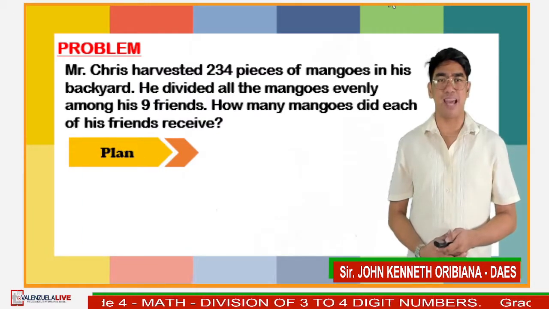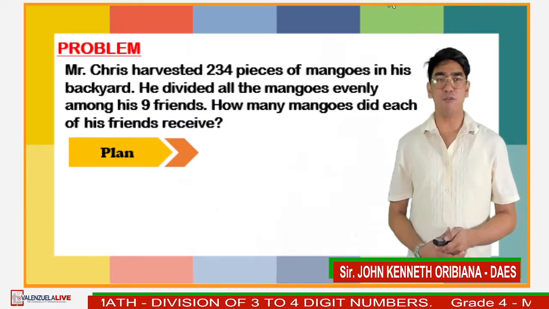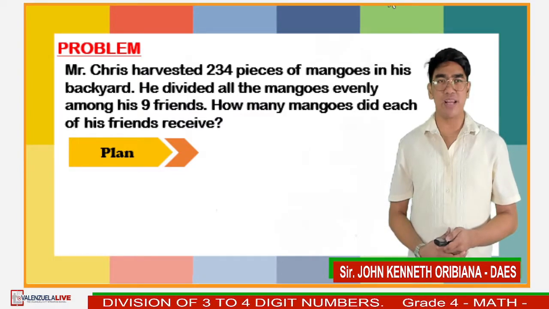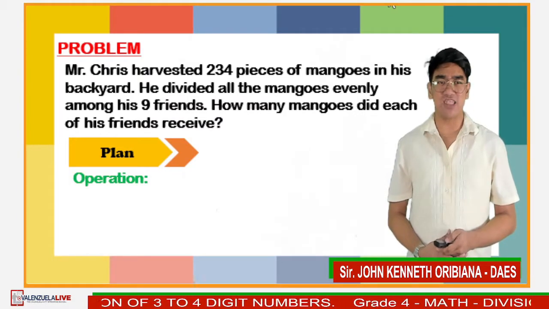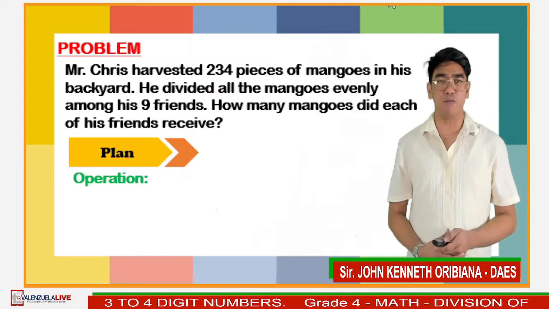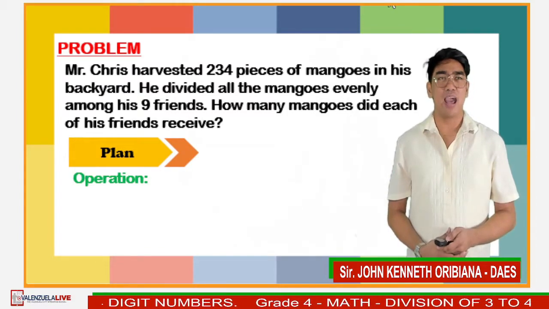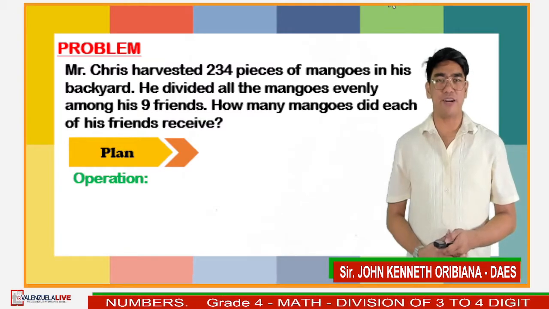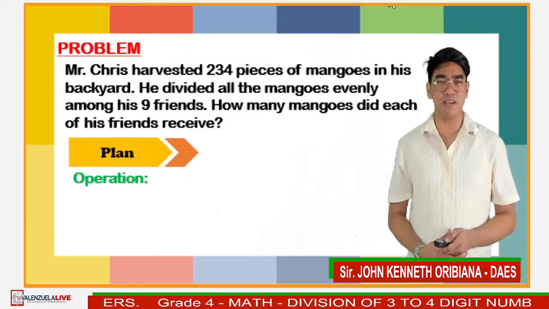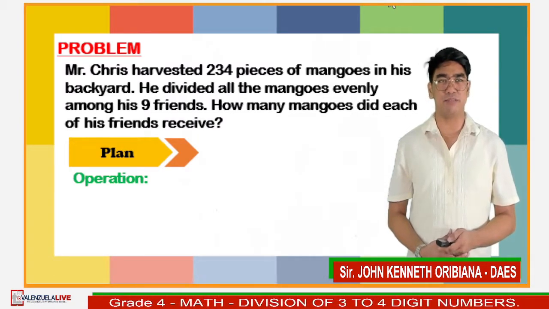Next step is to plan. In this step, you have to identify what operation or strategy you are gonna use to solve the problem. After deciding what operation to be used, you have to make a number sentence.